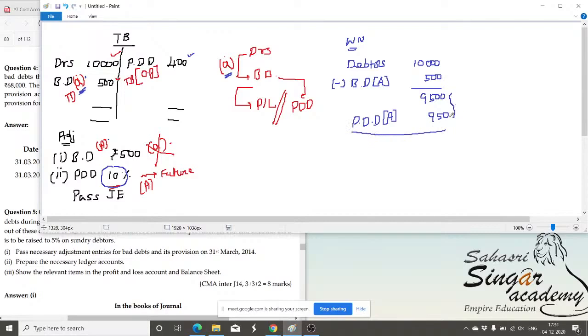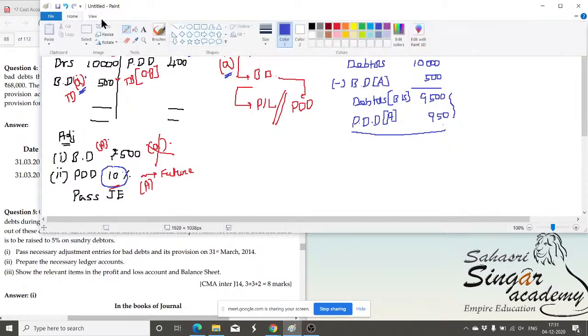These two will be appearing in the balance sheet. So this is nothing but debtors appearing in the balance sheet. And the PDD may be appearing on the asset side as a subtraction value from the debtors, or it can be shown on the liability side. Both ways it can be shown. Is it okay? This is the working note number 1.